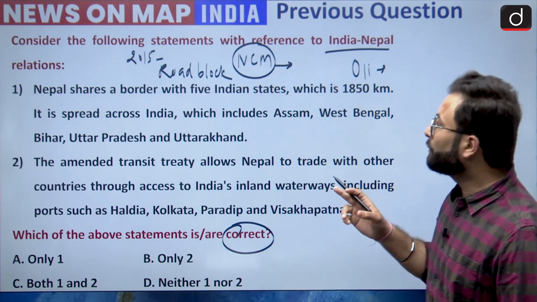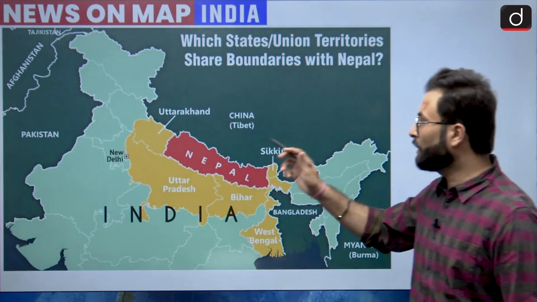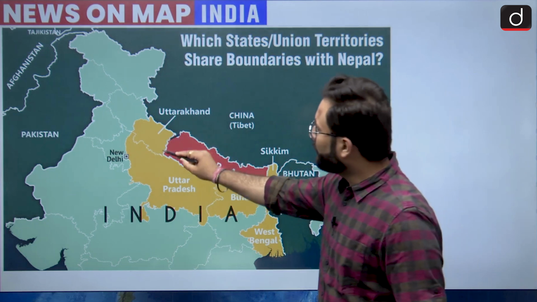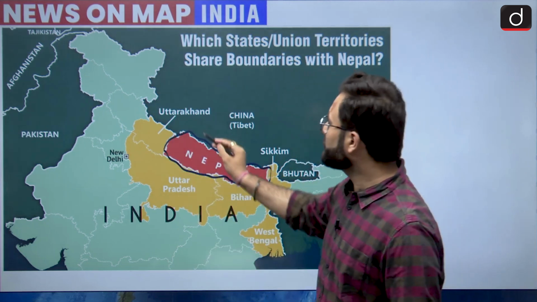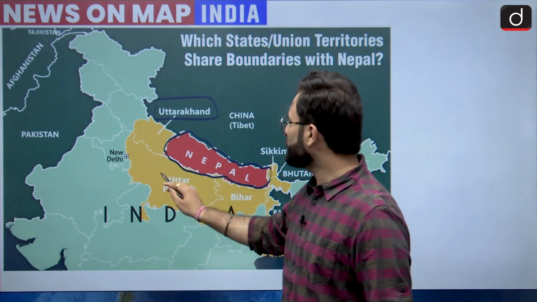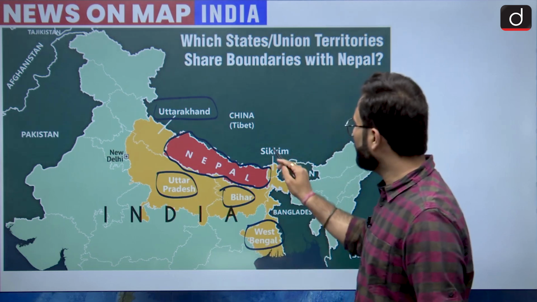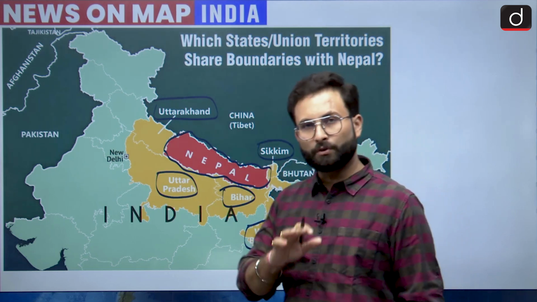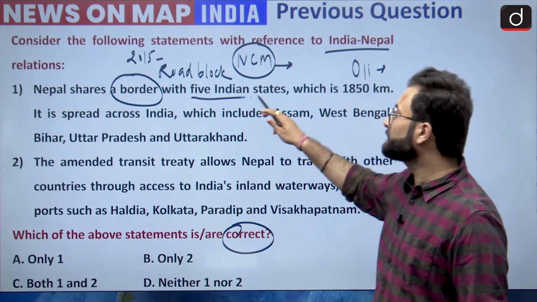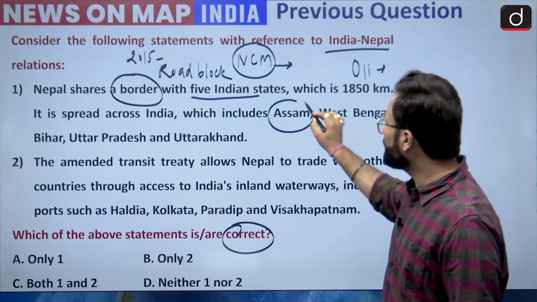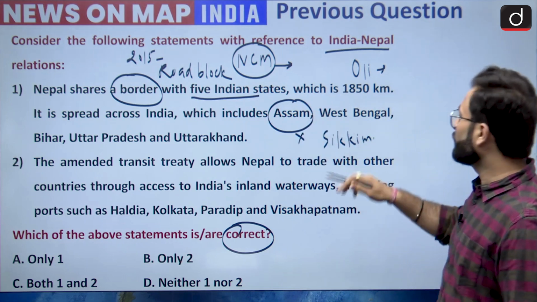Now it is talking about the borders here. So let's see. Here you can see this is Nepal, and Nepal has a border with Indian states: one is Uttarakhand, second is Uttar Pradesh, third is Bihar, fourth is West Bengal and fifth is Sikkim. So no doubt we have 5 states here. Yes, we have 5 Indian states, but Assam is not there, while Sikkim is there. So I hope this is clear.